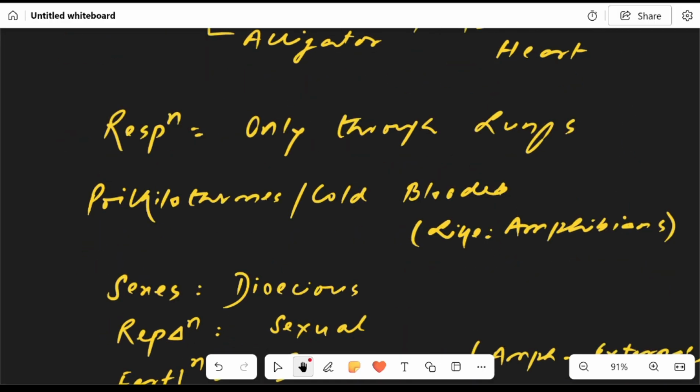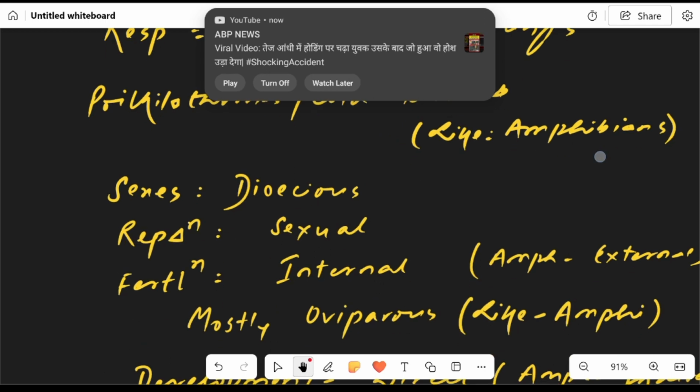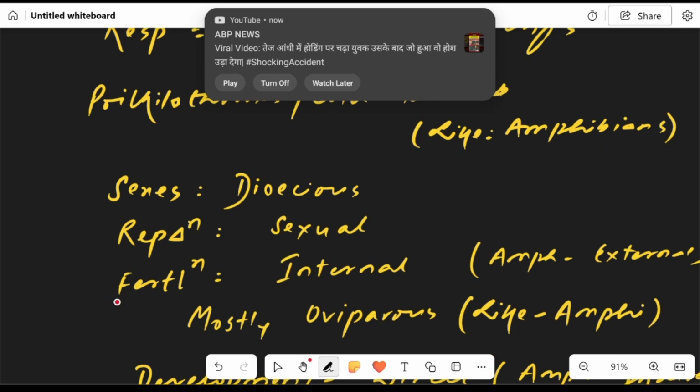In amphibians, the respiration took place with lungs, skin, and also with gills. But in reptiles, the respiration takes place only through lungs. These are poikilotherms or cold-blooded like the amphibians. The sexes are separate, these are dioecious. Reproduction is sexual. But here's the difference.